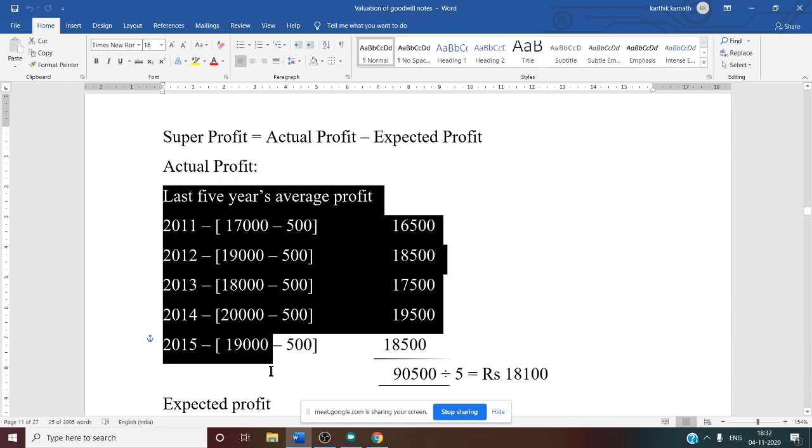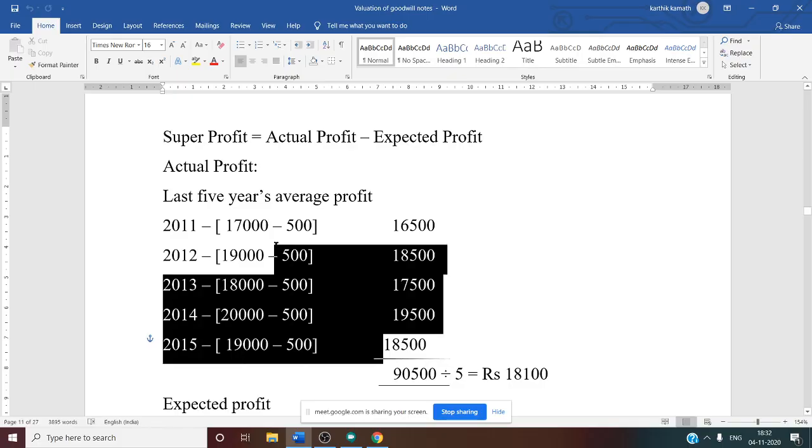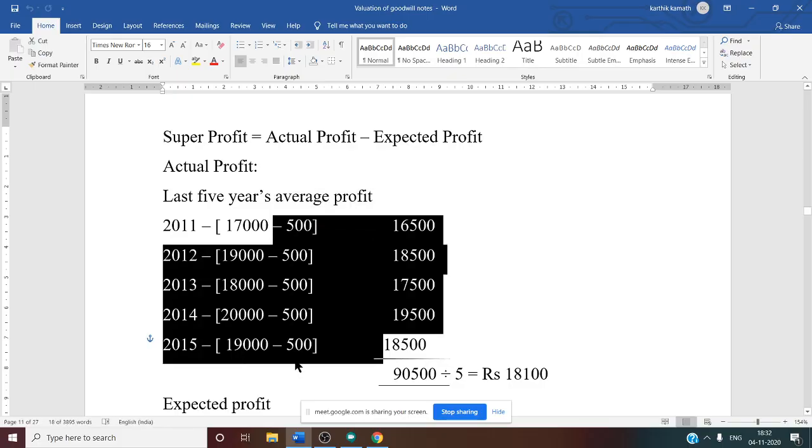That is given in the question. Why have we deducted 500 from every year? Because that is non-business income. Non-business income means interest received on investment, because there is an investment in government bonds, right? That is why you get 500 interest every year, and you need to deduct it from profit. Why are we deducting it from profit? Because we are concerned only with business transactions and not with non-business transactions.